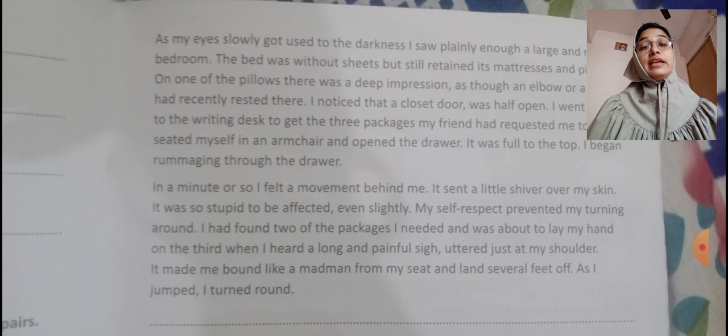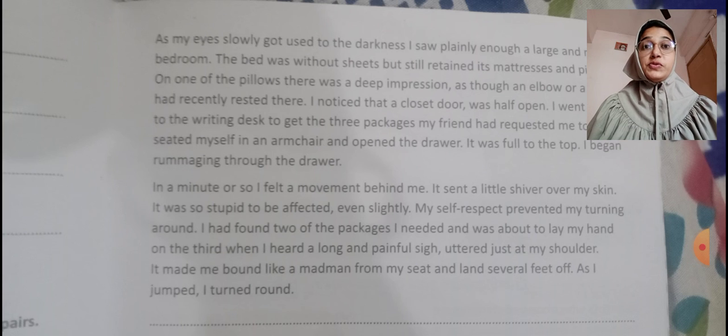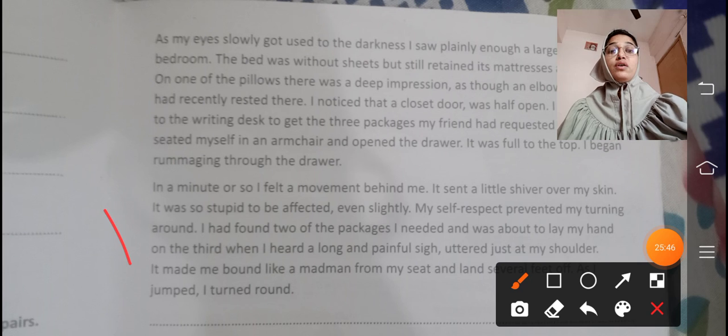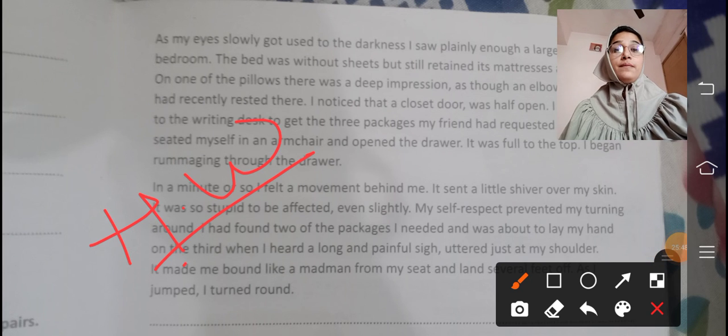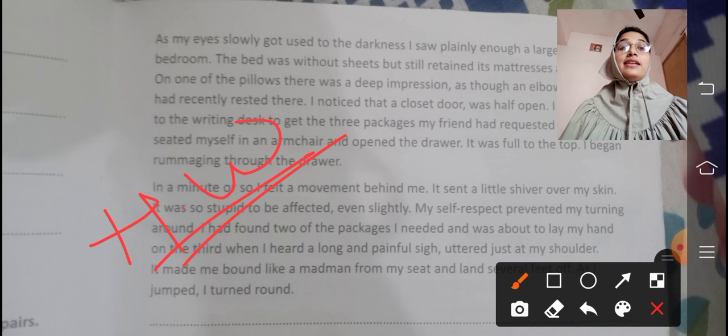Now, what happened next? That you have to write in the gaps you have been given. You have been given 10 to 15 lines to complete this story. Now, put in your own imagination. If you are that person, what happened next? You just need to imagine and write it on your own. So this is also homework for you. Put down anything that comes to your mind and write on these lines given to you.